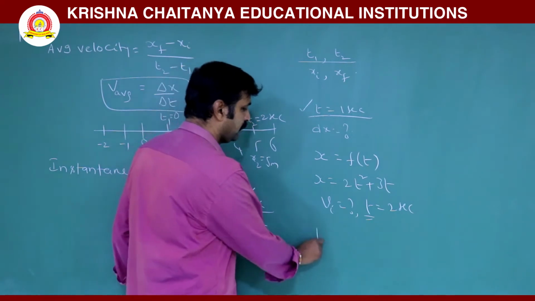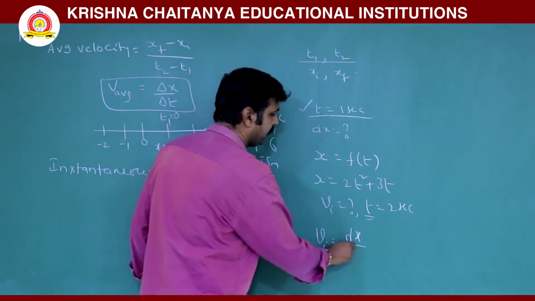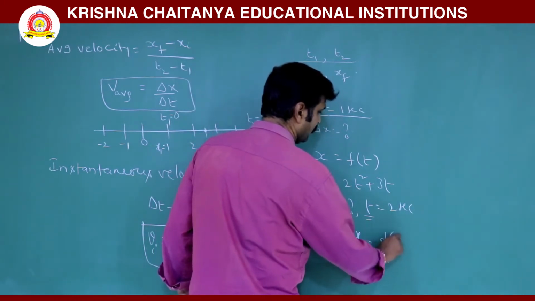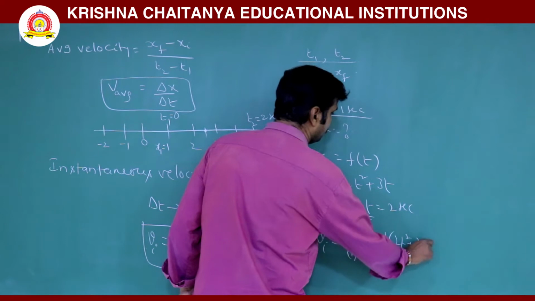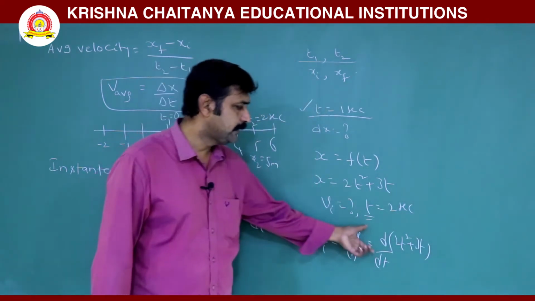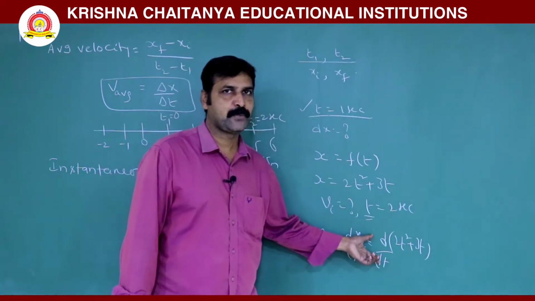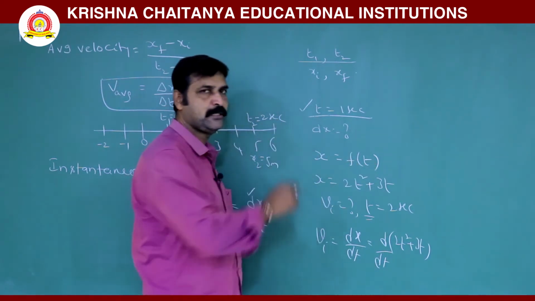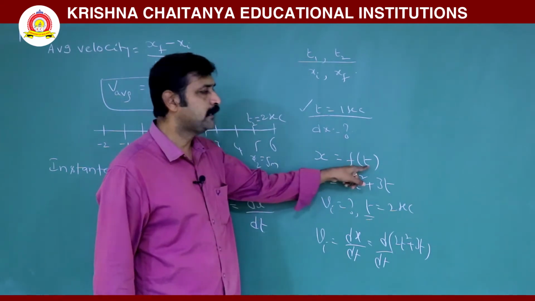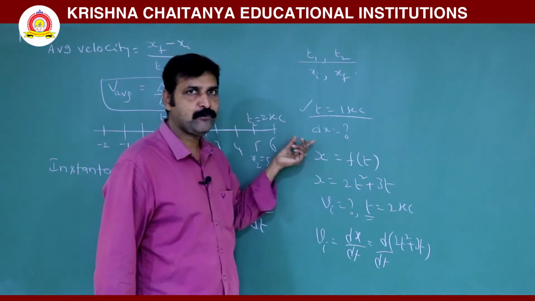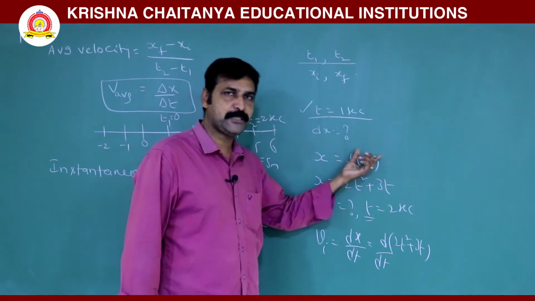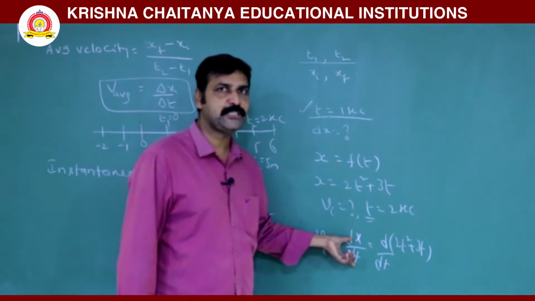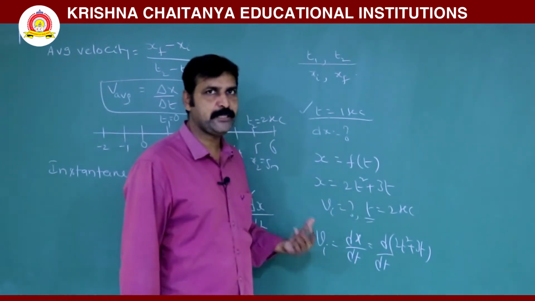Now what do you have to do? Instantaneous velocity is equal to dx by dt. Now d by dt of 2t squared plus 3t. So here this is differentiation, meaning when position is a function of time, position is a physical quantity depending on another physical quantity, time. So when one physical quantity depends on another physical quantity, the method you have to approach is either differentiation or integration. We will discuss integration later.